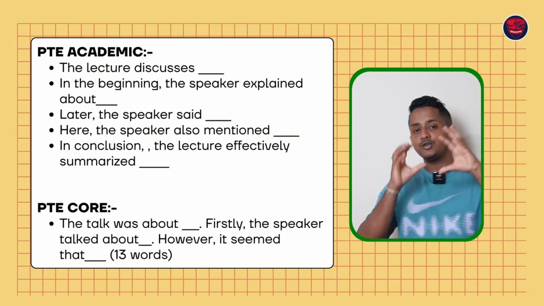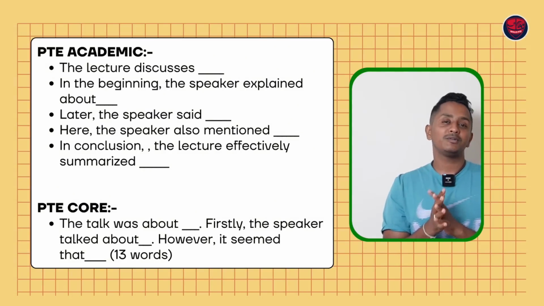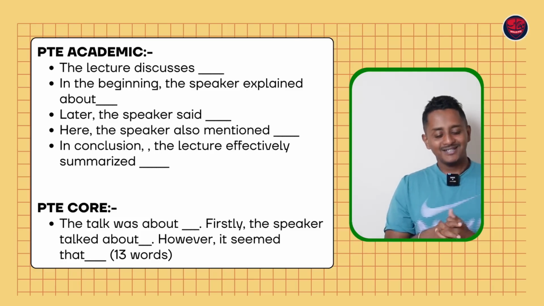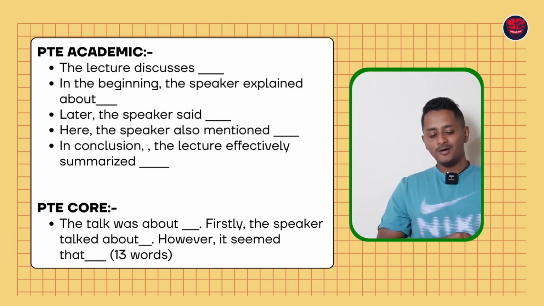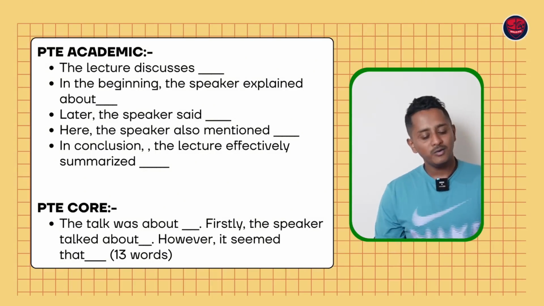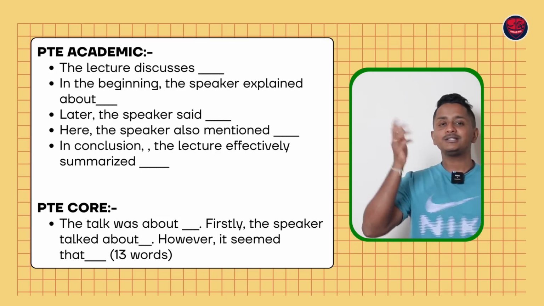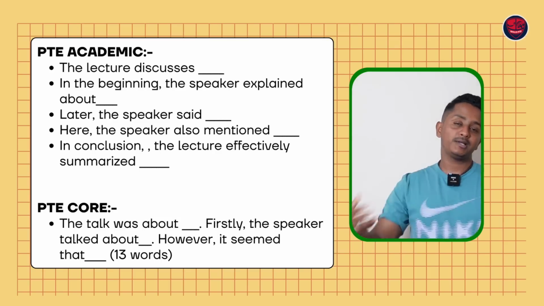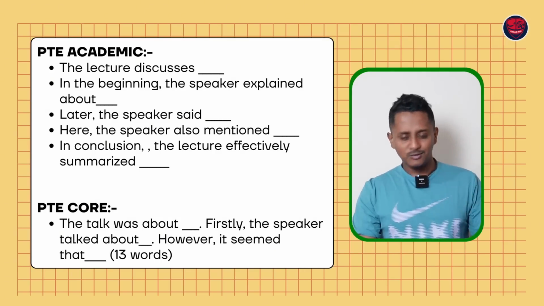For PTE Core, you can shorten it because PTE Core is only between 20 and 30 words. The talk was about, firstly the speaker talked about, however, it seemed that, 13 words you can use, or you can just say the talk was about, firstly, however, if you've written a little bit more. Apart from that, not much of the changes.